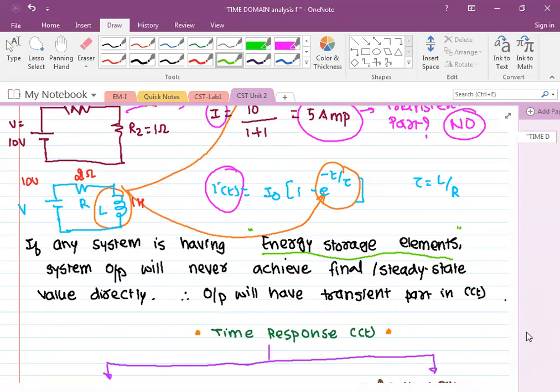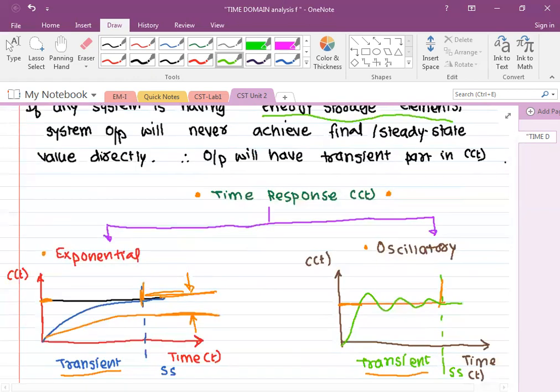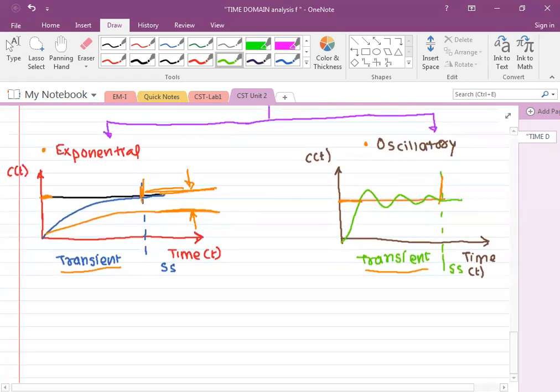As an example of a mechanical system, if we switch on any rotating device, let's say the fan, it will not achieve its final value directly. It will take some time to reach its final speed. Because of rotational inertia, it stores kinetic energy, 1/2 J omega square, and that is why there is a transient period.